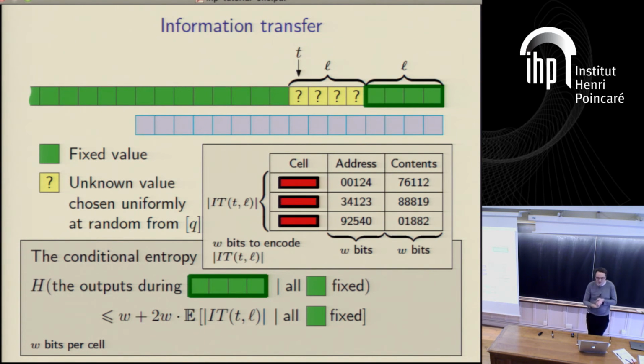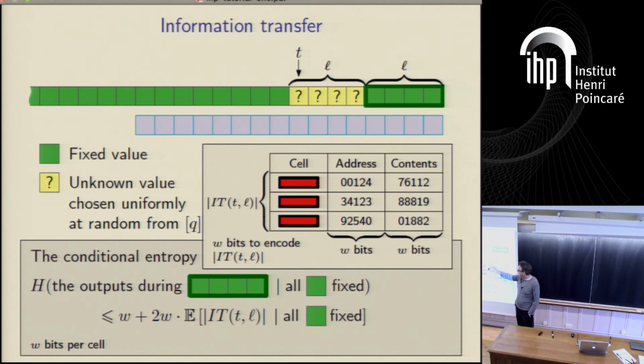So first of all, let's try and persuade ourselves this information transfer is actually the right thing, and actually see how we get this inequality here. The entropy of any random variable is always less than or equal to the size of any encoding of that random variable. So that's a basic information theoretic fact. So we give an explicit encoding. And here's an explicit encoding.